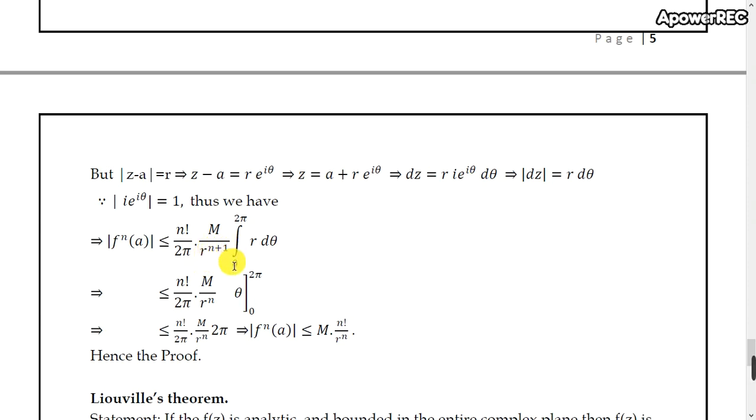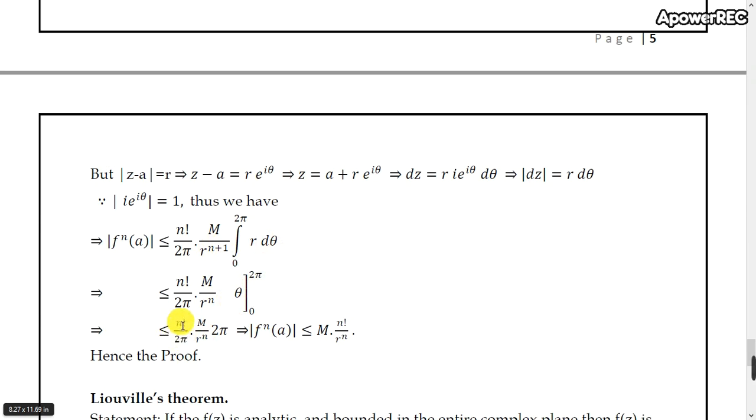Our integral changes to integral from 0 to 2π of r dθ, which is less than or equal to n factorial divided by 2π into M divided by r^n into θ from 0 to 2π, because r is taken to the denominator, so n plus 1 becomes n. So remaining only 1 into dθ. So the integral value we get is θ.